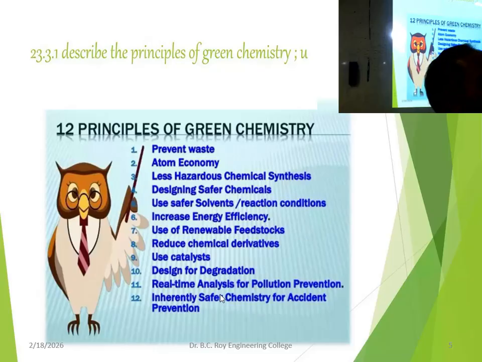Now how is it possible? Use catalyst. Catalyst will reduce the requirement of energy. So that's why we have to use catalyst whenever required, whenever practicable. For example, we have to use some salts also. Okay, what is the melting point of sodium chloride? Tell me. Very common thing. Melting point of sodium chloride. Anybody can say? Sodium chloride is very common thing. What is the melting point? Any idea?